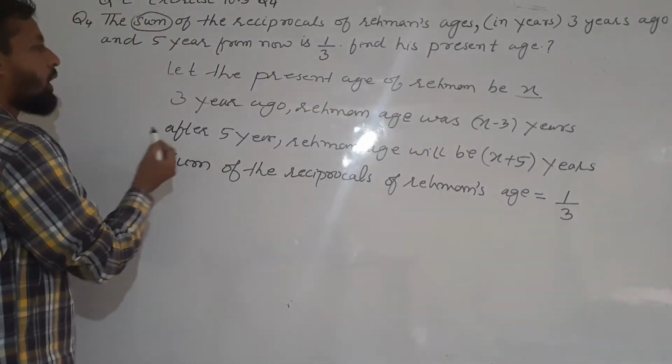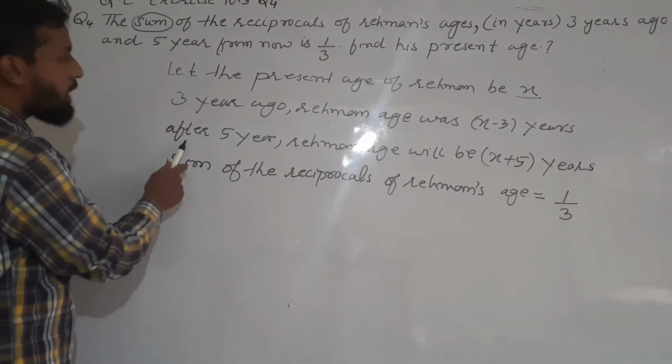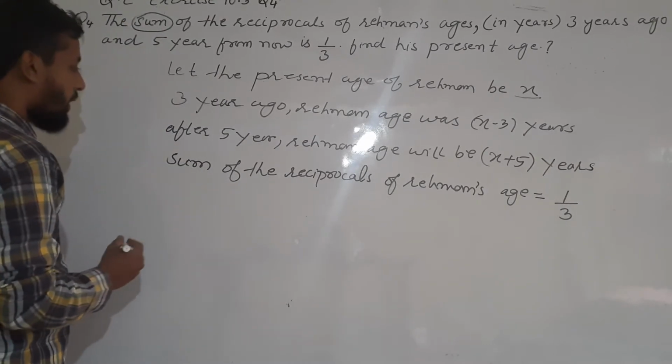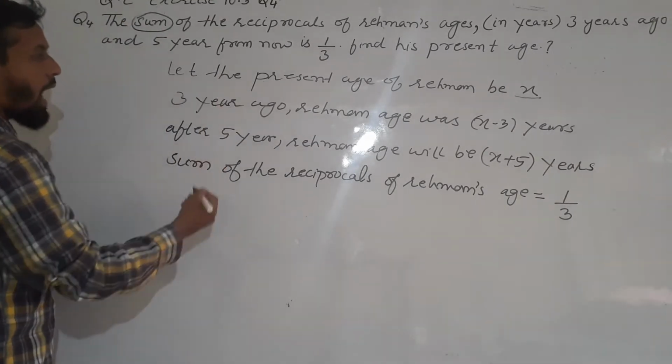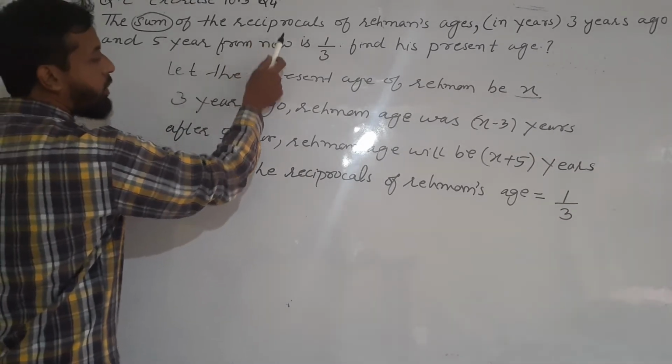Now, one age is given which is 3 years ago and one age is given which is after 5 years. So we have to add both, and it should be reciprocal of Rahman age.